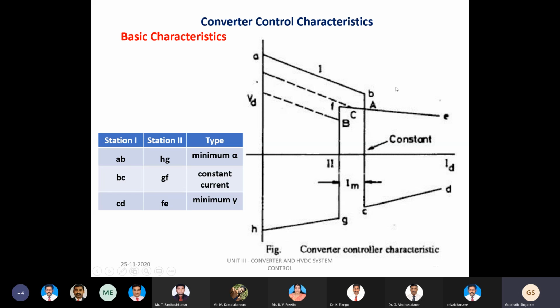So this is all about the control characteristic. An important point to summarize here is that the point of intersection, or the mode of operation, should be present in the first quadrant of this VI characteristic. That is a very important restriction we have to follow. It should not be moved to another quadrant. That is one of the very important points to be noted down.